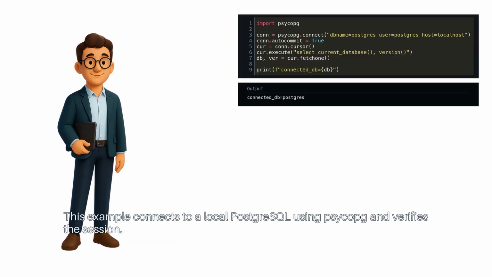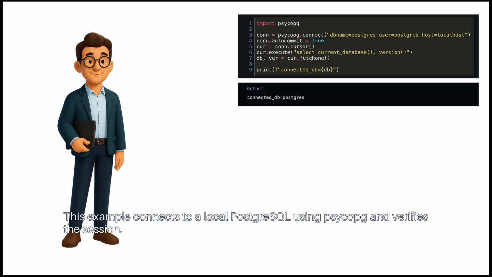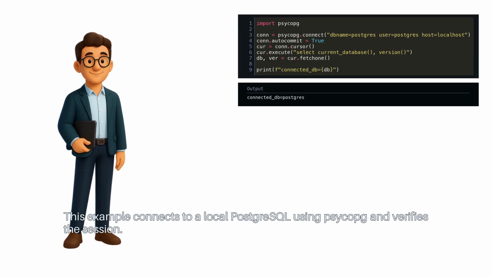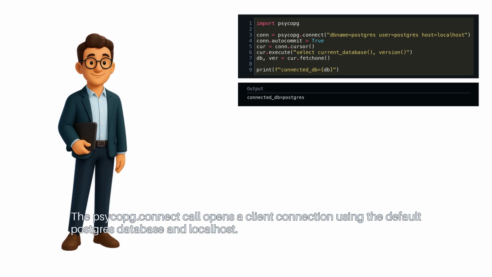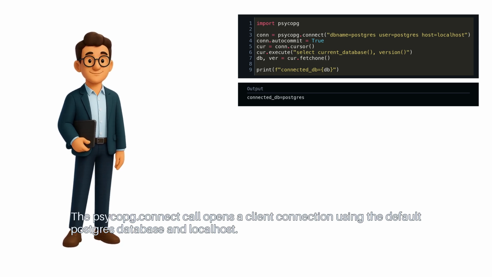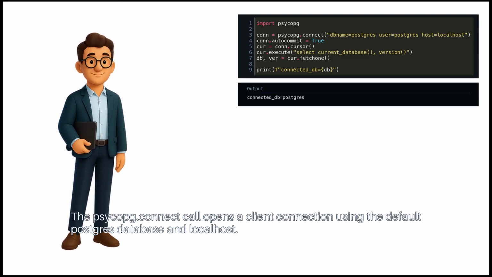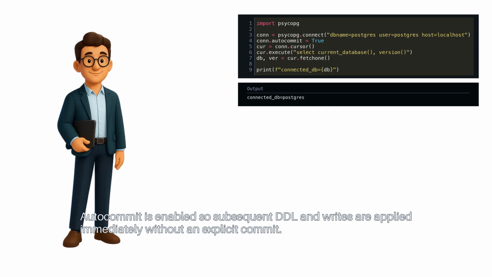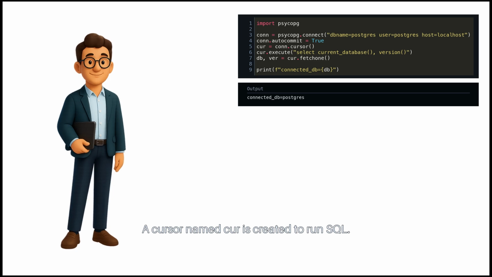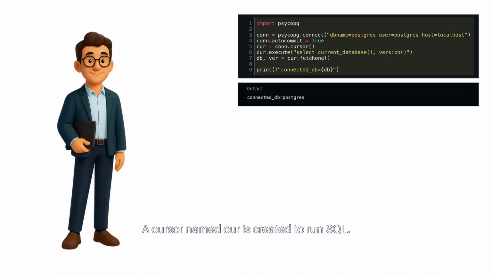This example connects to a local PostgreSQL using psycopg and verifies the session. The psycopg.connect opens a client connection using the default Postgres database and localhost. Autocommit is enabled, so subsequent DDL and writes are applied immediately without an explicit commit. A cursor named cur is created to run SQL.